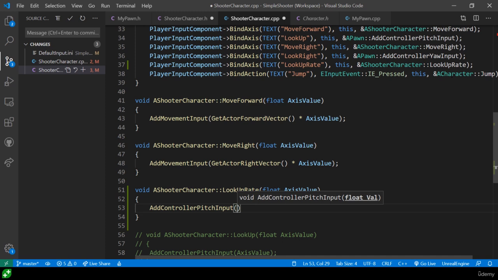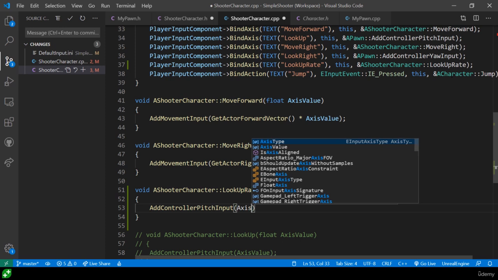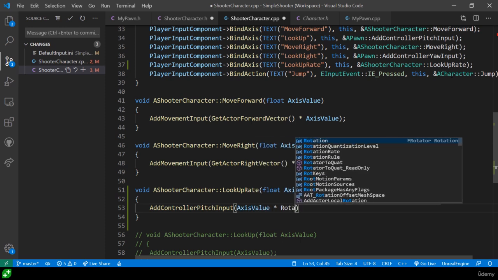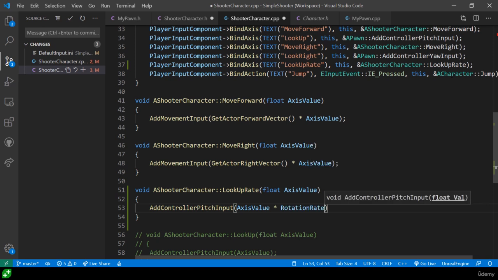So our axis value comes in as a value between 0 and 1. If we multiply that, so axis value multiplied by the rate, rotation rate, then what we're going to get is a speed. But what we want is actually a distance. Like when we moved our mouse, we moved it a certain distance every frame. That's what was coming in. We want to convert this speed to distance. And if you remember some way back in some hazy maths class, to get from speed to distance, we need to multiply by the amount of time.